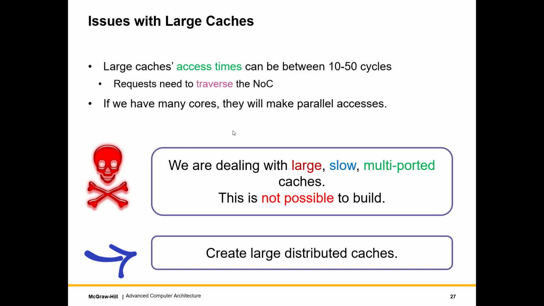Furthermore, if we have a lot of cores, that implies a lot of parallel accesses. So what we are dealing with is a large, slow and multi-ported cache. Of course, its internal organization can be into multiple banks, but if I see the entire L2 or L3 cache as one unified whole, then it's going to be large, it's going to be slow and multi-ported. Well, this is not possible to build.